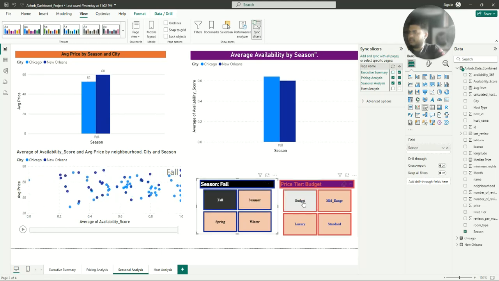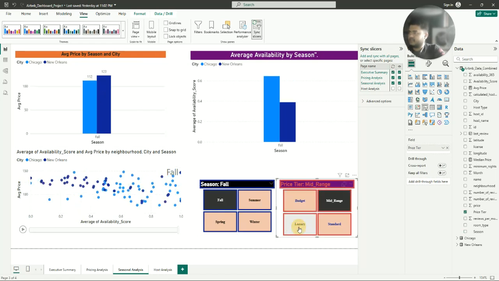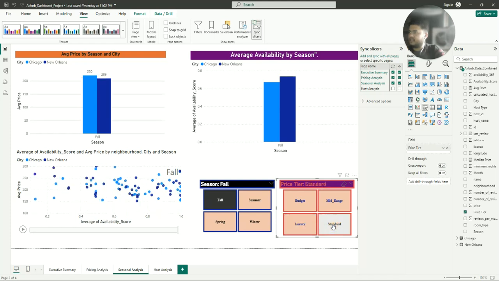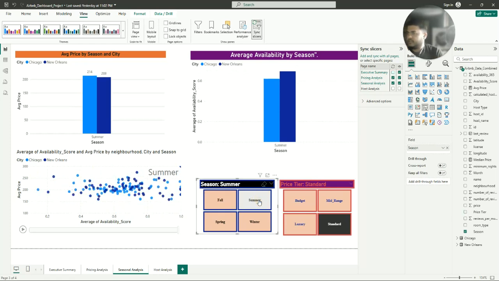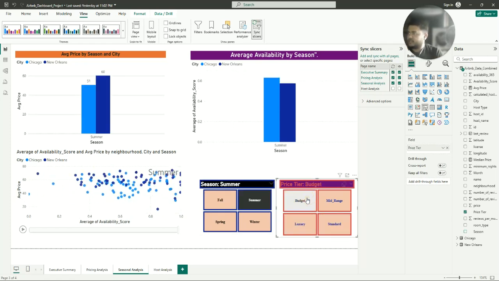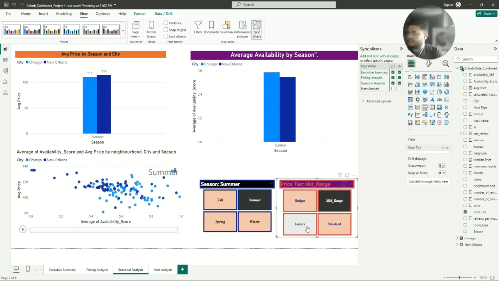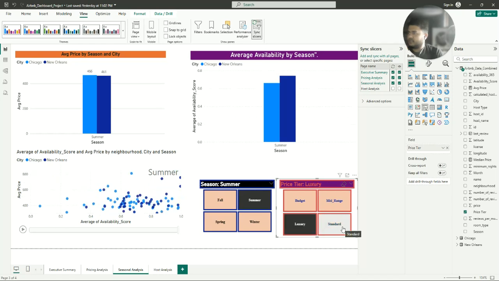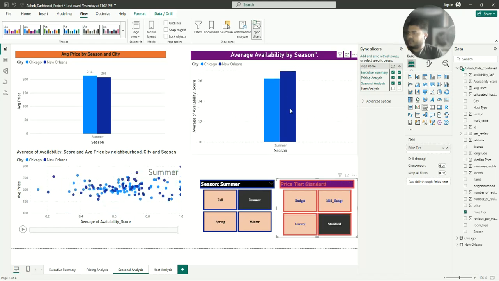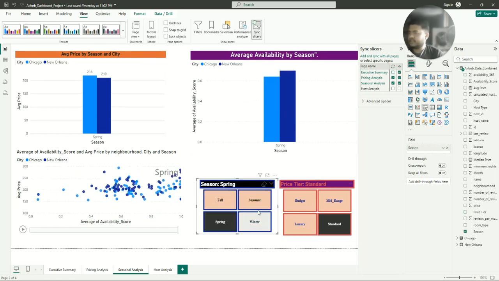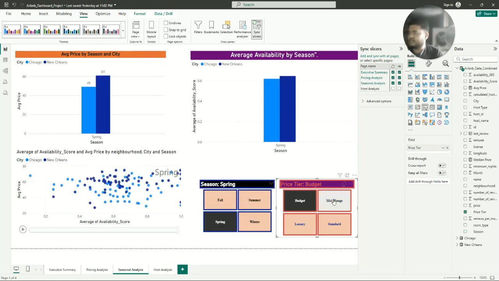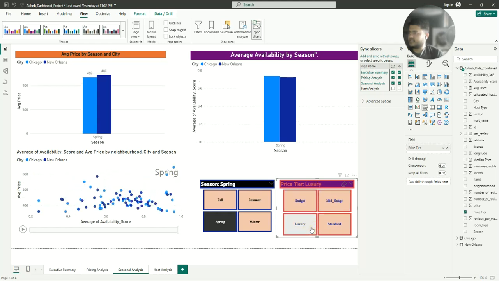In fall, the budget rooms, we can see average price, mid-range, luxury, standard. We can compare more. Now, if it's summer, we already know budget, mid-range, luxury, standard. We can see how the charts are moving. For spring, budget, mid-range, luxury, standard.